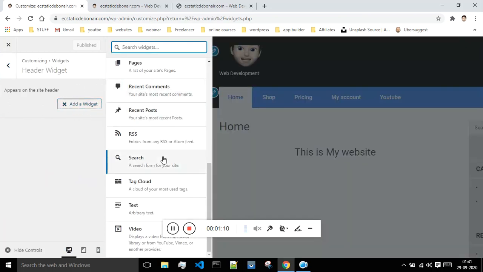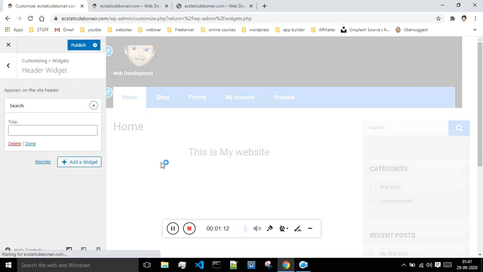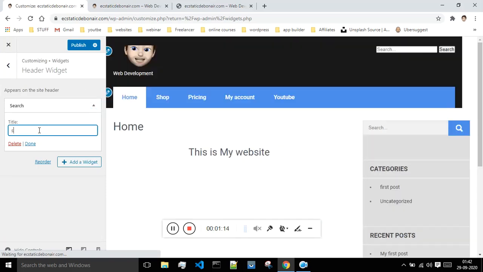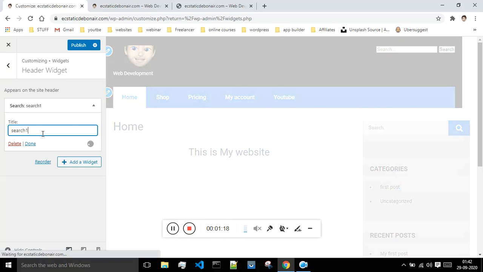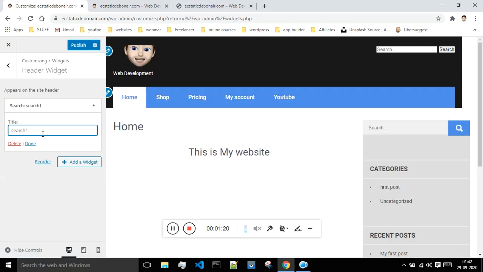If suppose I want to add the search in the header, I will say search one. You can give any name. So basically this is just a naming process, and now I have that search option present over here, but we have the search option present in the right sidebar, so we will just delete it.